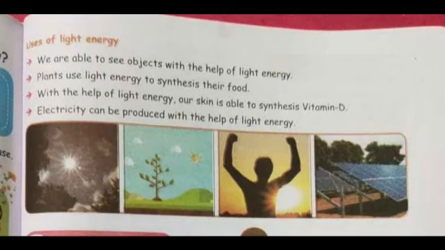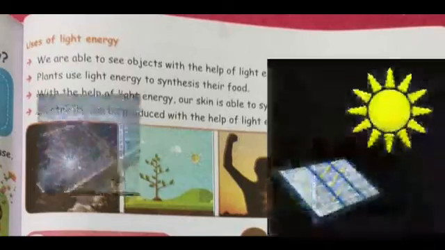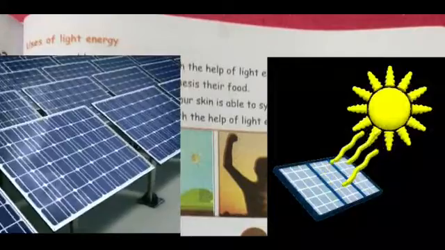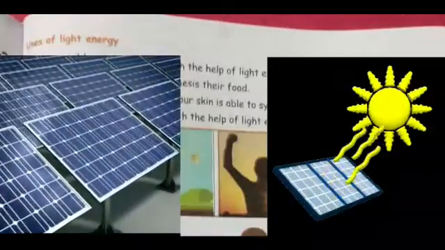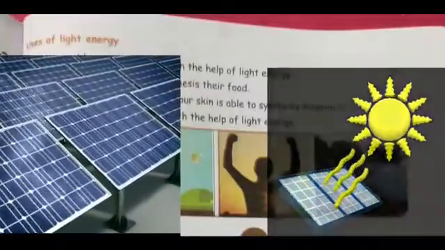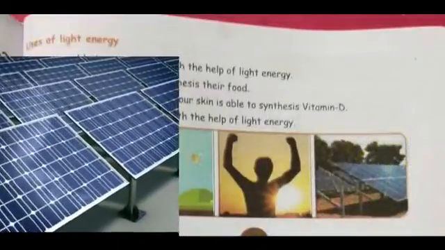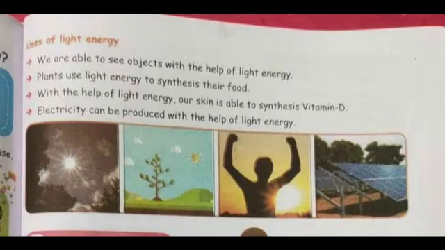Electricity can also be produced with the help of light energy. Light energy is absorbed through solar panels and electricity is stored in batteries, which is provided to our houses, which you will study in higher classes.